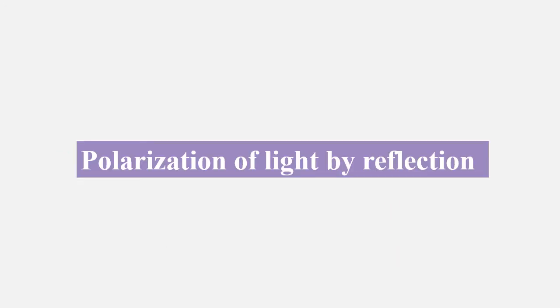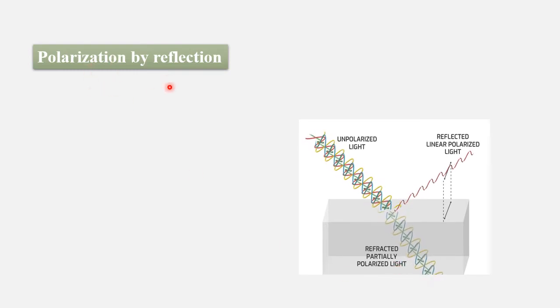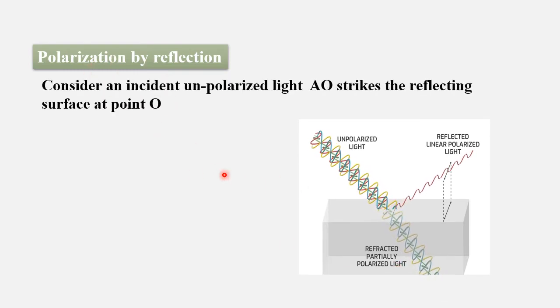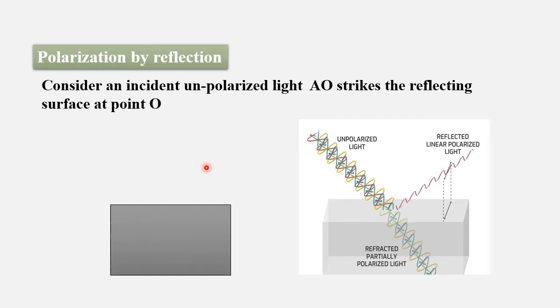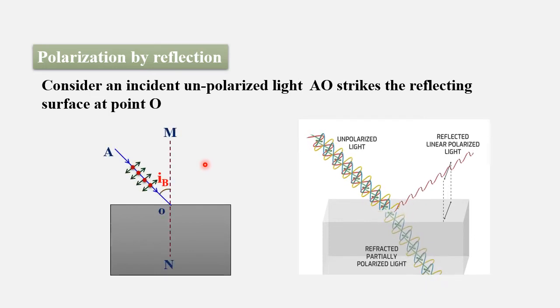Polarization of light by reflection. Polarization by reflection. Consider an incident unpolarized light AO that strikes the reflecting surface at O.